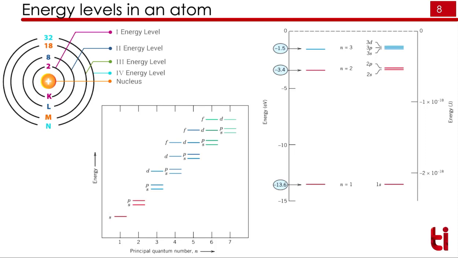As the principal quantum number increases, the energy increases. The principal quantum number n denotes the subshells. If n equals 1, it has only the s subshell. If n equals 5, then it will have 5 subshells. So as the principal quantum number increases, the energy increases. This you have to remember.